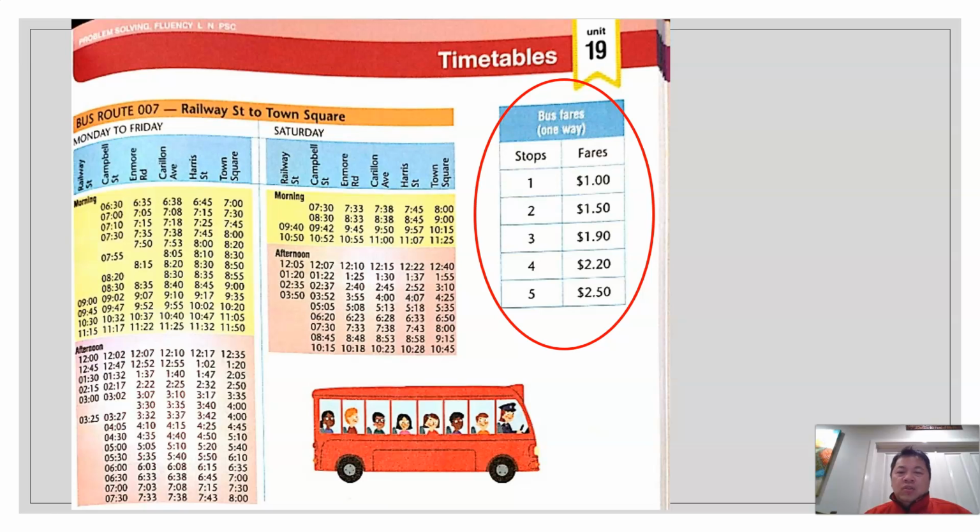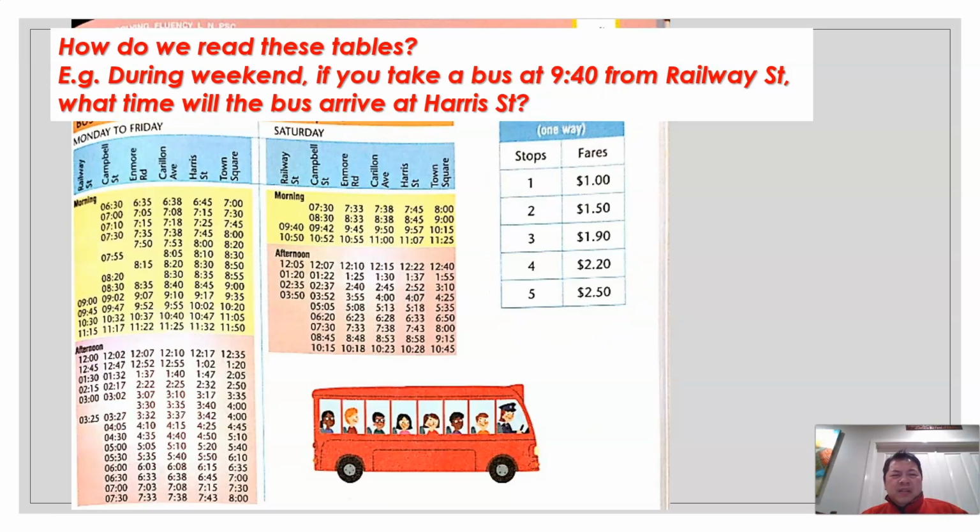One stop is $1, two stops $1.50, three stops $1.90, four stops $2.20, and five stops is $2.50. We also need to look at the time. For example, how do we read this table? We have two tables here. One is Monday to Friday and the other one is Saturday.